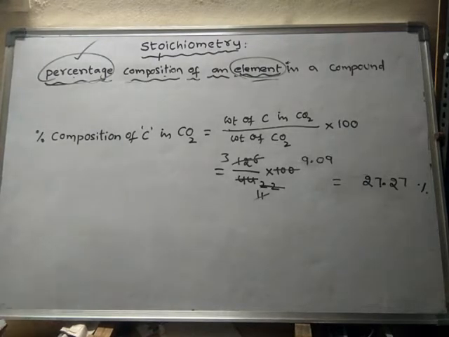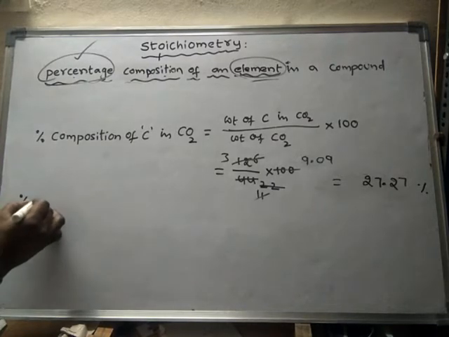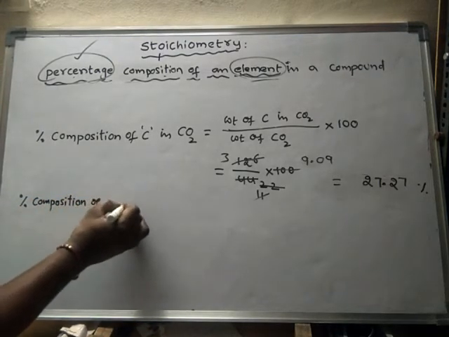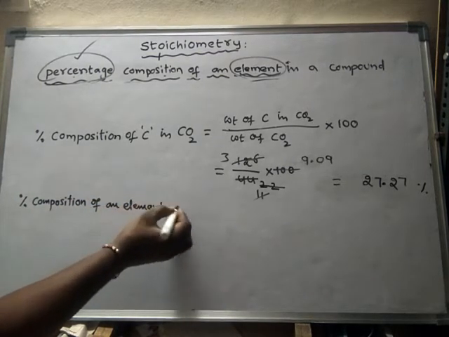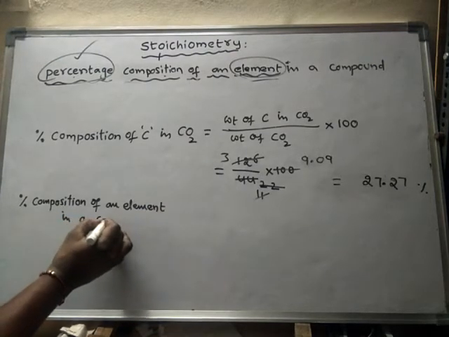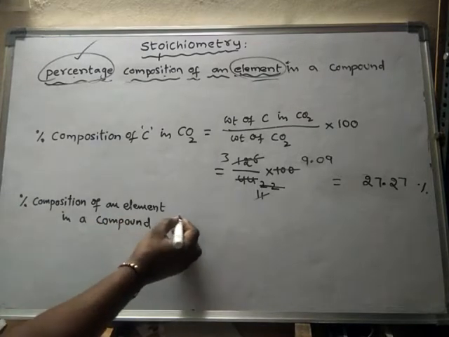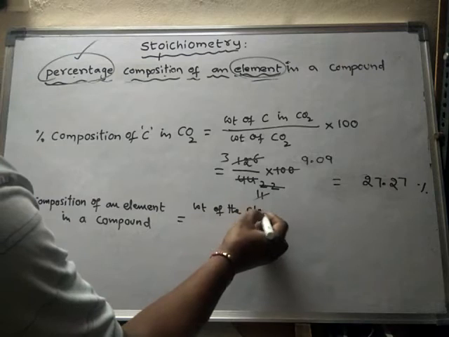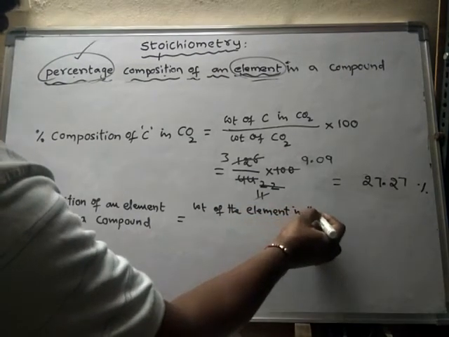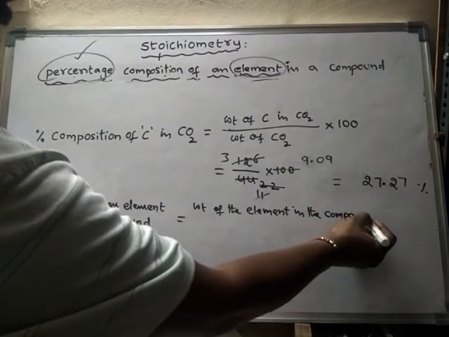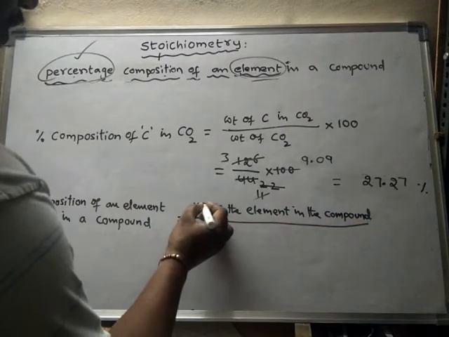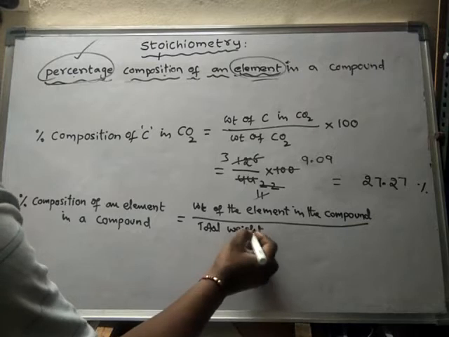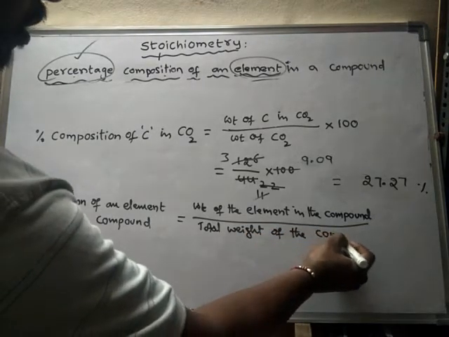So in general, the percentage composition of an element in a compound is equal to the weight of the element in the compound divided by the total weight of the compound, into 100.